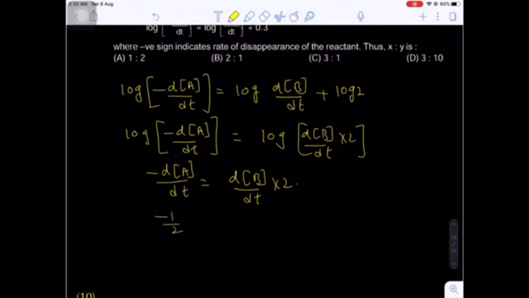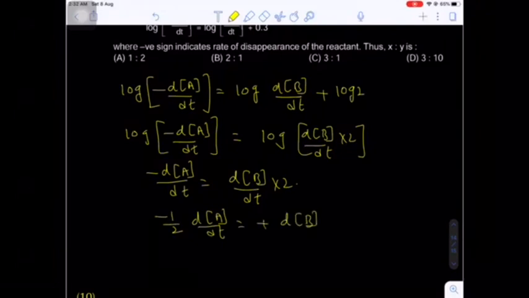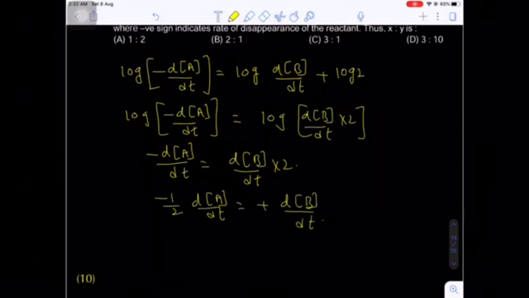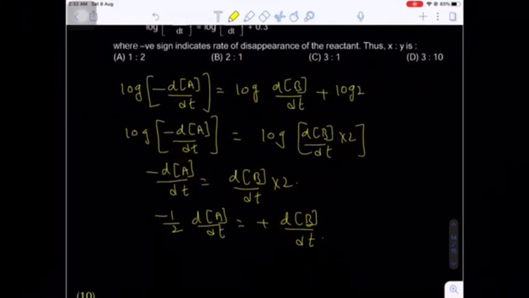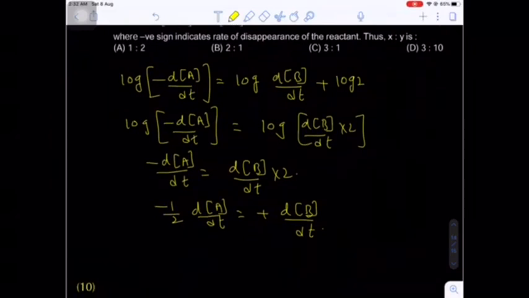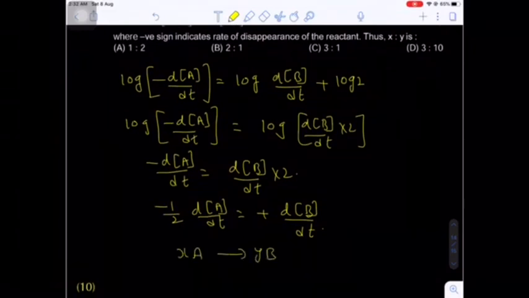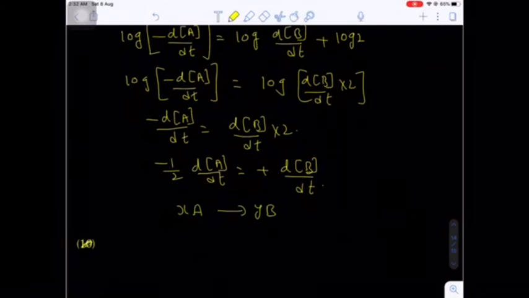If you bring the 2 to the left side, minus 1 by 2 dA by dt equal to plus dB by dt. Yes or no? Now here what is the x value? The general equation is x moles of A gives y moles of B. So what is the general expression we can write here?